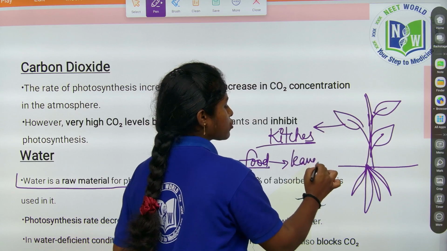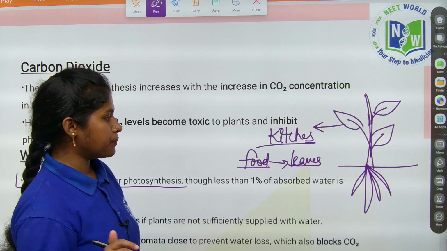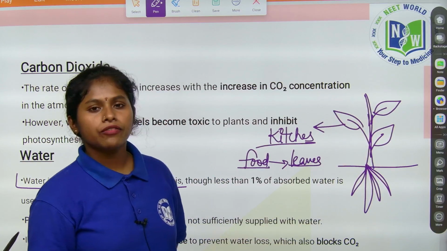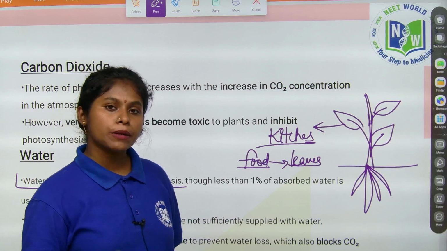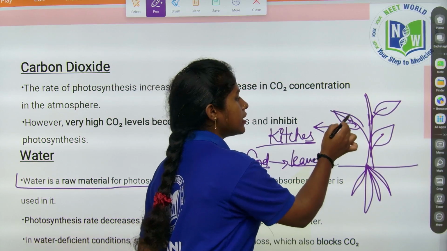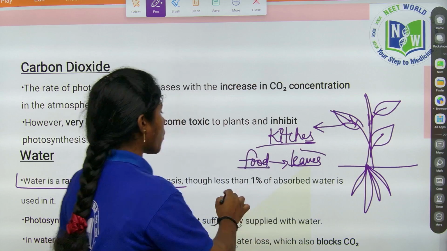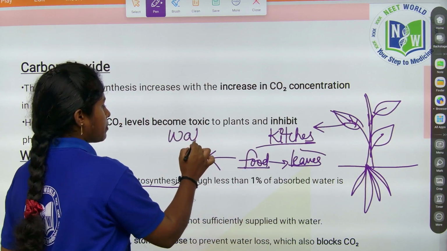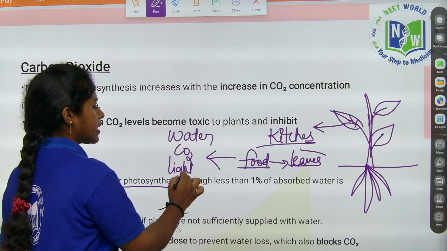The process of photosynthesis occurs in the green parts of leaves mostly. In some young stems photosynthesis also happens, but if they ask where the food is prepared in plants, it is nothing but leaves. So to prepare food in the plants, what is required? It requires water, carbon dioxide, and light from the external environment.